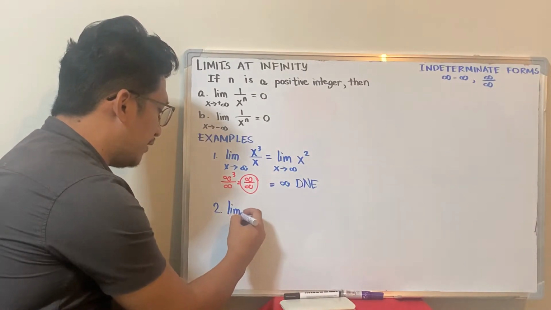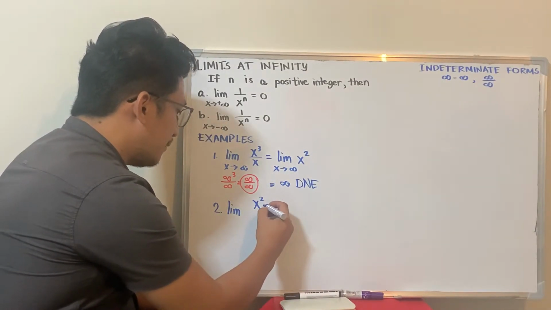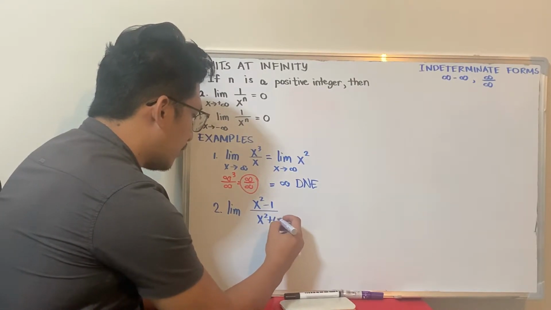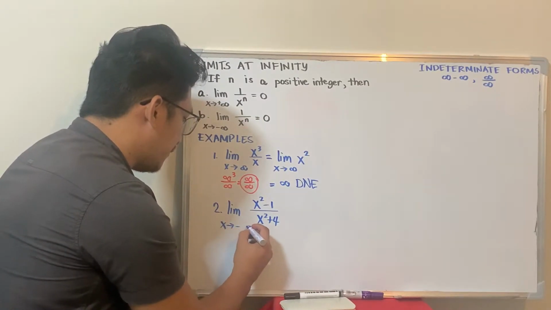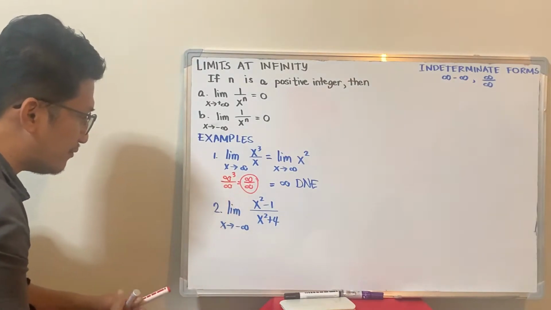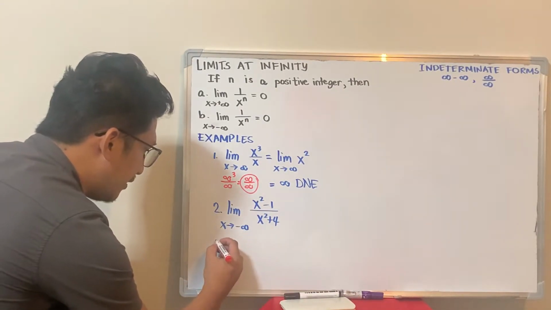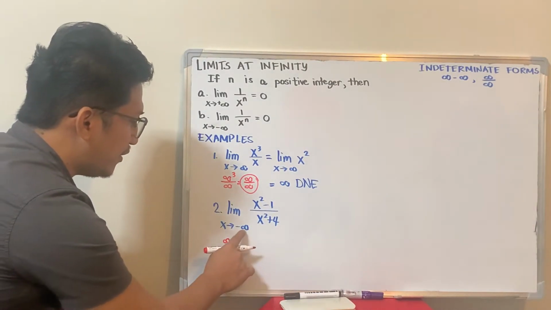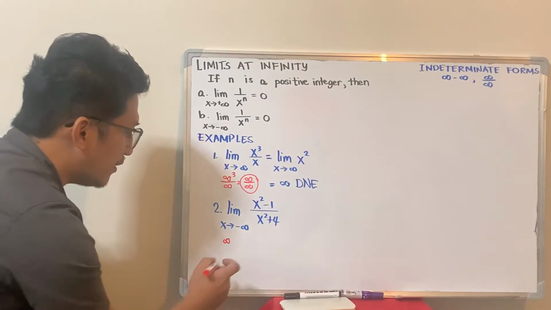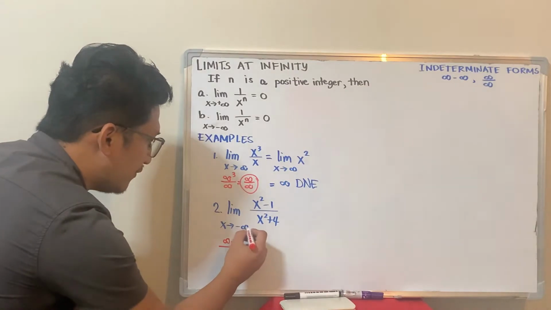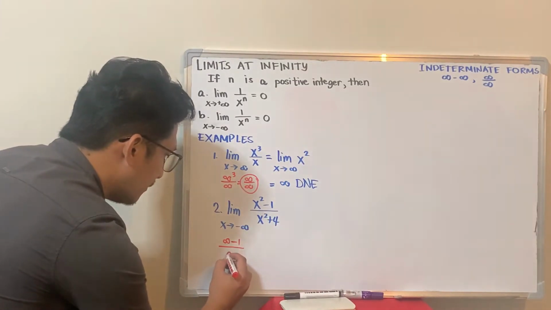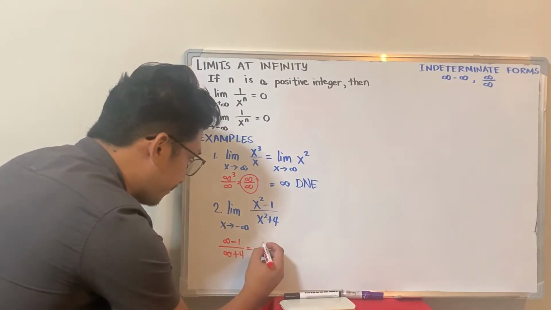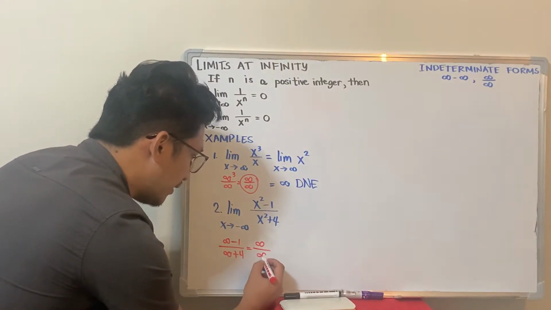If you are to solve for the limit of, let's say, x squared minus 1 all over x squared plus 4 as x approaches negative infinity. Again, you can substitute directly, it becomes negative infinity squared. Simply, it is positive, because negative infinity squared is just positive infinity, and then minus 1 all over negative infinity squared, which is positive again, plus 4. So basically, infinity minus 1 is just infinity. All over infinity plus 4 is still infinity.